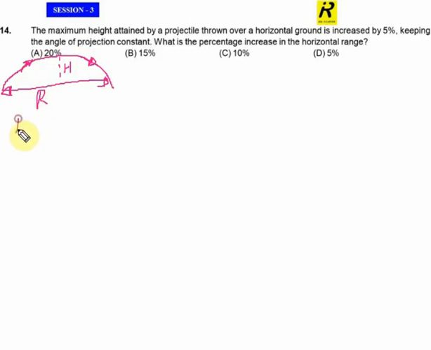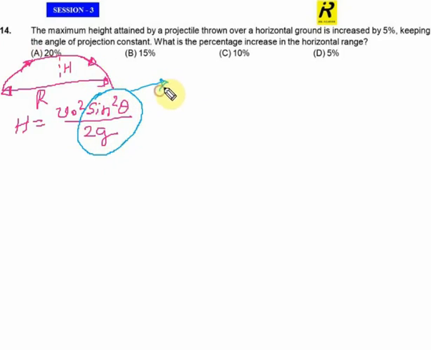The equation for h is given by v square sine square theta divided by 2g. In this part of the equation, what they said is keeping angle constant. And obviously, the terms sine square theta divided by 2g will become constant.